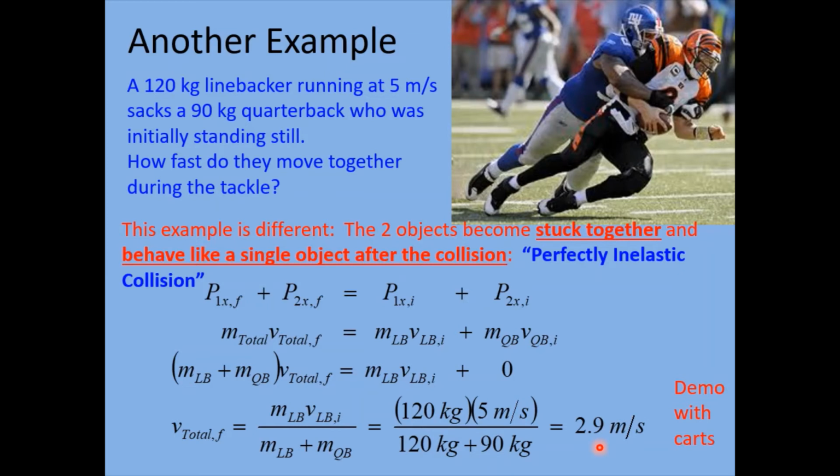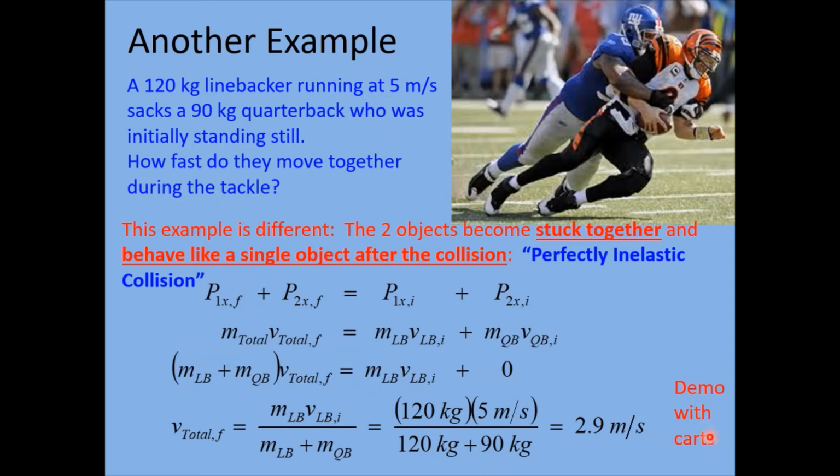Notice that the linebacker was running at 5 meters per second, but after he sticks together with the quarterback, his velocity has slowed down to 2.9. This is because momentum has to be conserved. All of a sudden our object is more massive, now we've got two objects stuck together, so in order to conserve momentum, the velocity had to slow down.